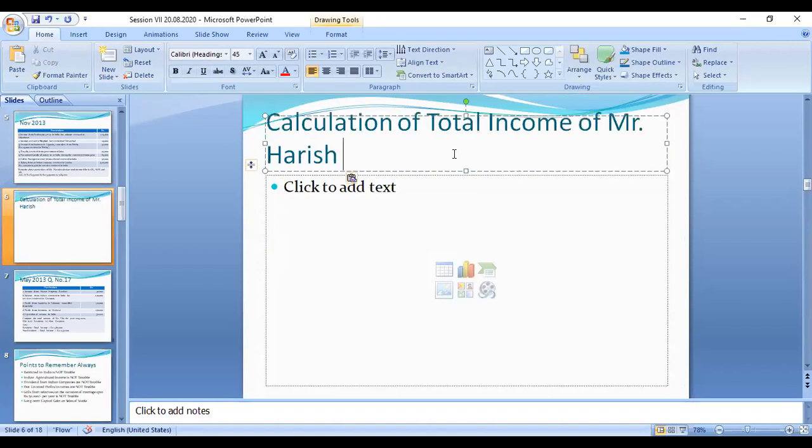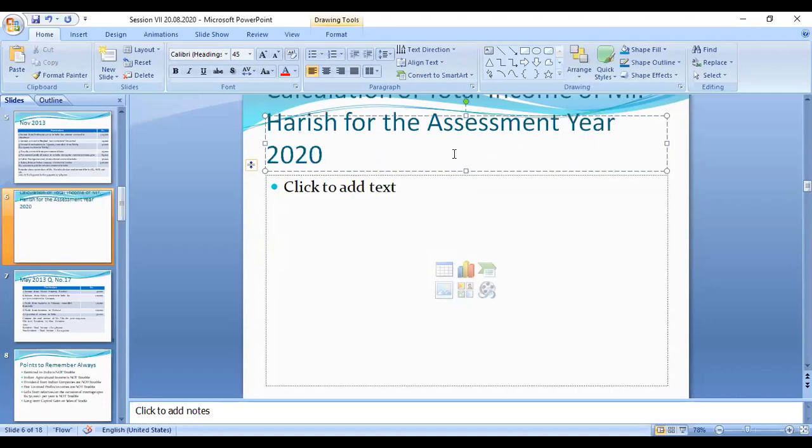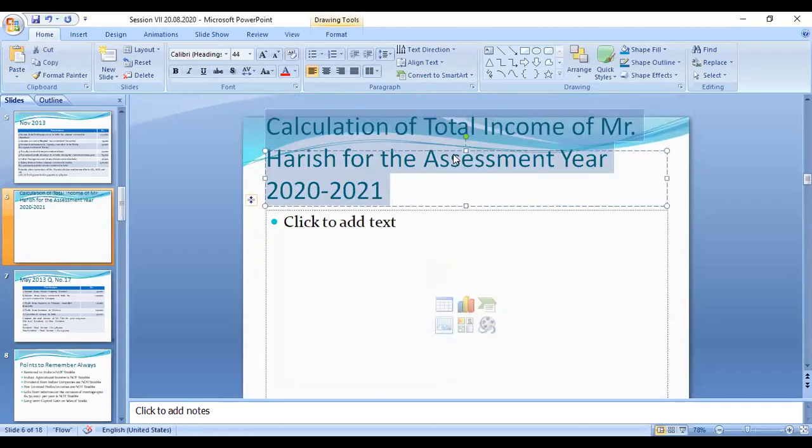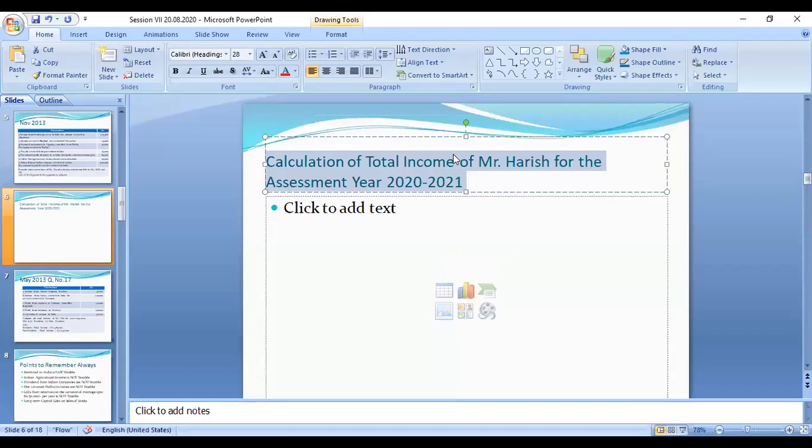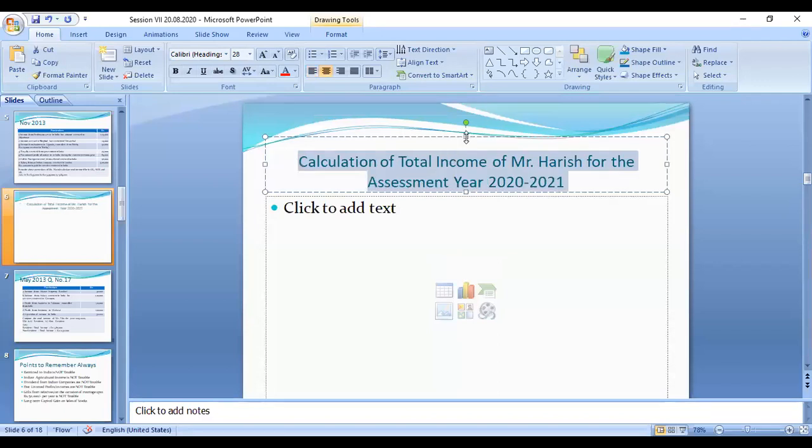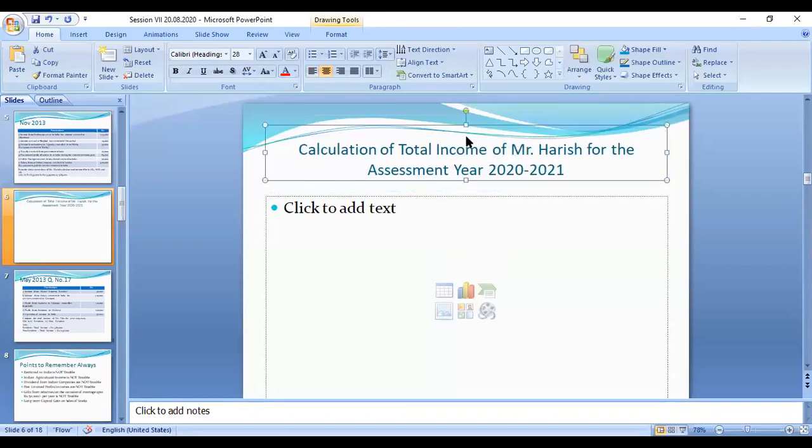You can also write for the assessment year 2020-21. This is the assessment year, which we will frequently use in all the cases, right? Now we have to go for an answer.